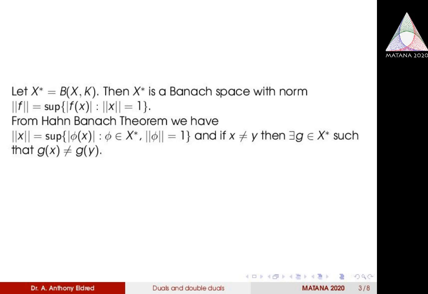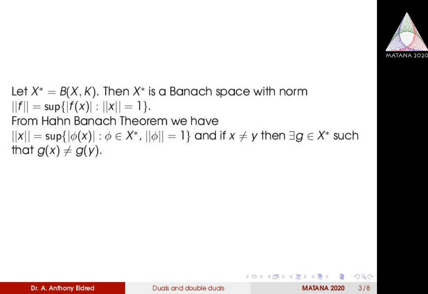From the consequences of the Hahn-Banach theorem, we also have that norm x equals the supremum of mod phi of x, where phi is an element in X star, that is, a bounded linear functional, and the supremum is taken over all those bounded linear functionals whose norm is equal to 1.